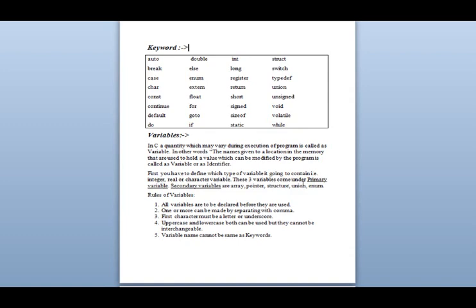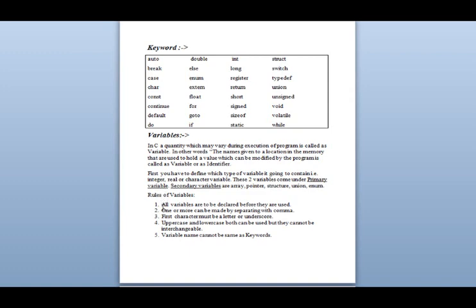There are two variables also, primary and secondary. Sorry, by mistake I have written three here. There are two variables, primary and secondary. Secondary again contains array and pointer, which is the last topic of this C language.